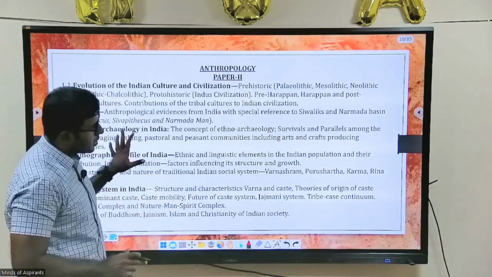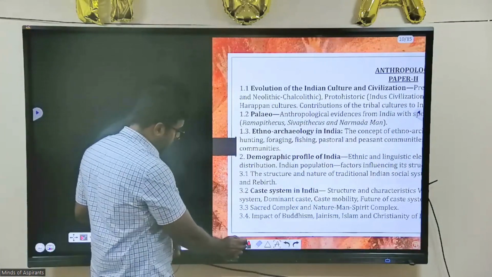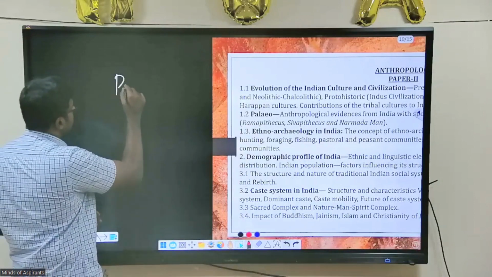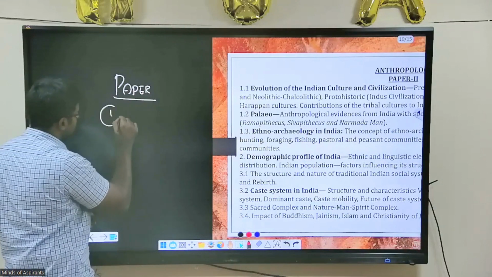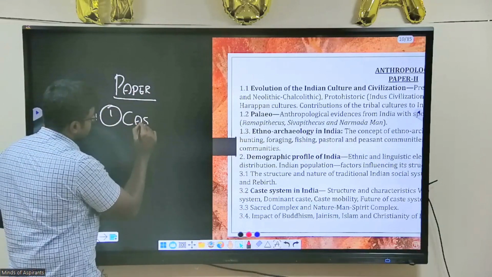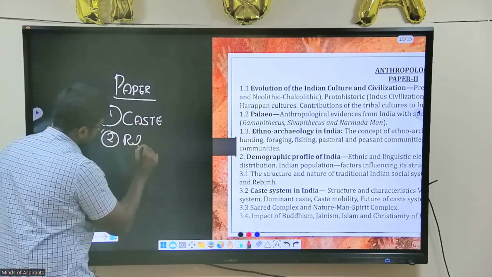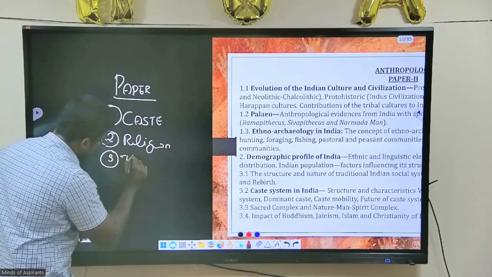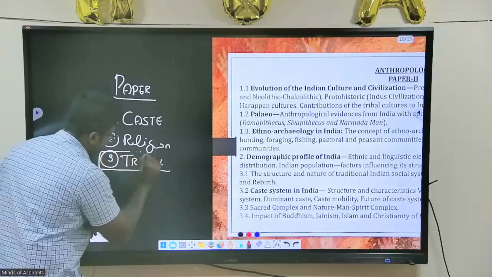The second paper is very, very easy. In anthropology, you need not worry that much about the second paper, because I will give you a very brief overview. In the second paper, you will have the caste system in India, religion in India, and tribal problems. Majorly you will be having the tribes.